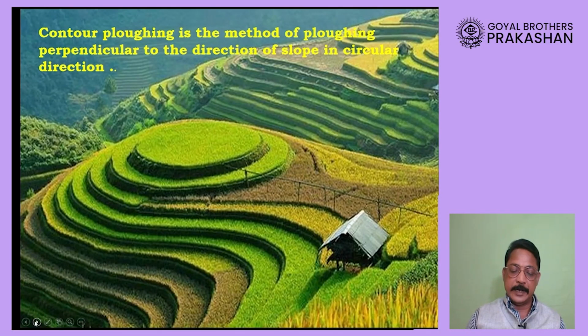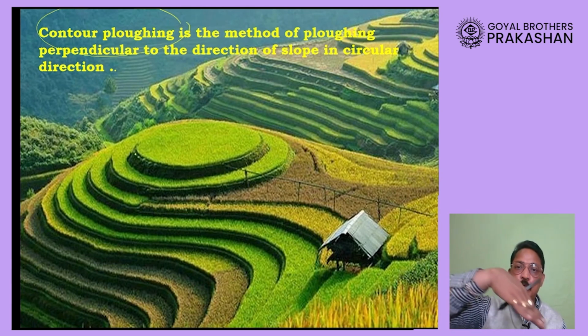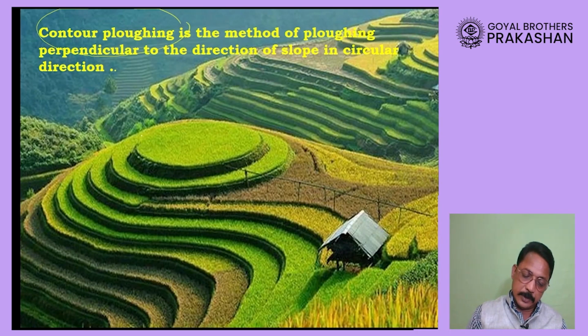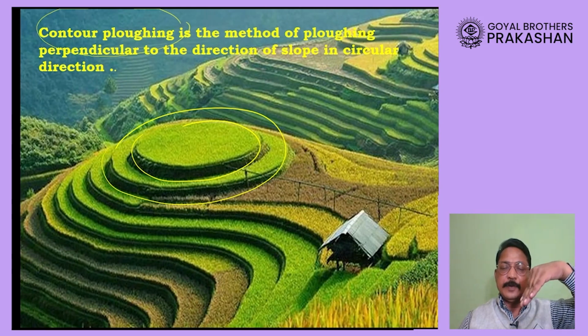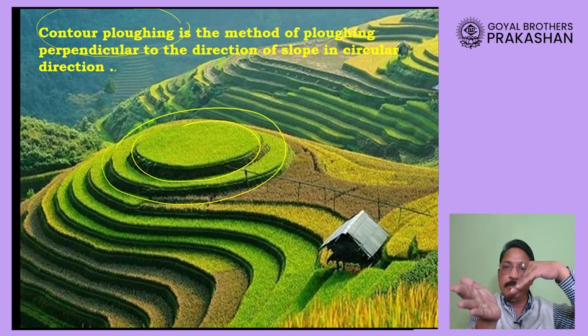This is an example of terraced farming, which we have studied just few moments ago. Now you might be wondering, what is this contour plowing? If you see here, on a slope of a mountain, the plowing is done in circular pattern, and it is done in such a way that if the slope of the land is this way, the plowing will be done perpendicular to that, this way.